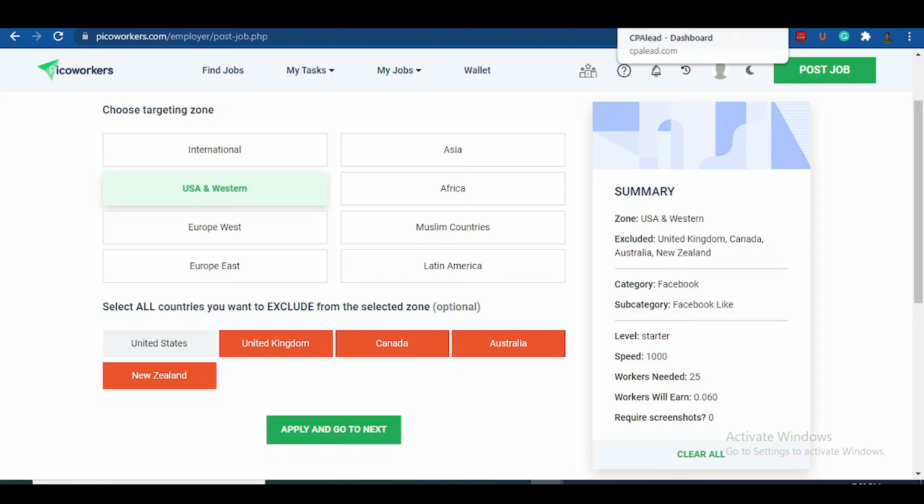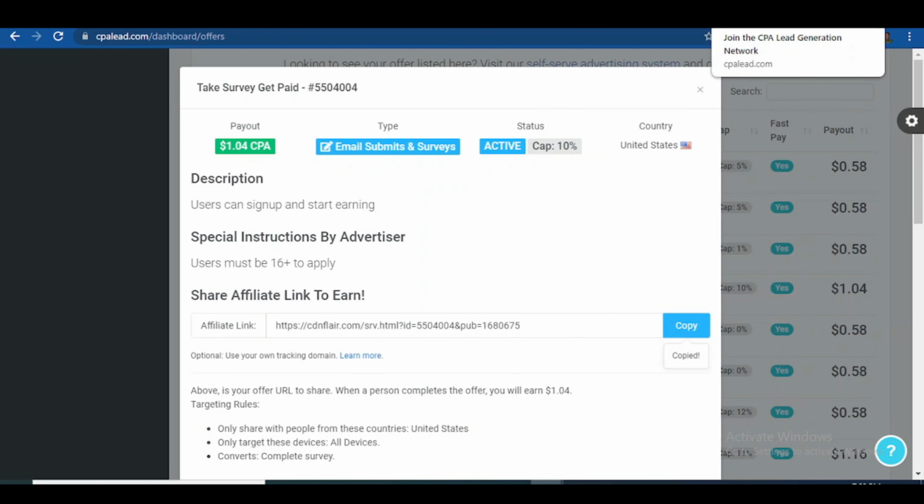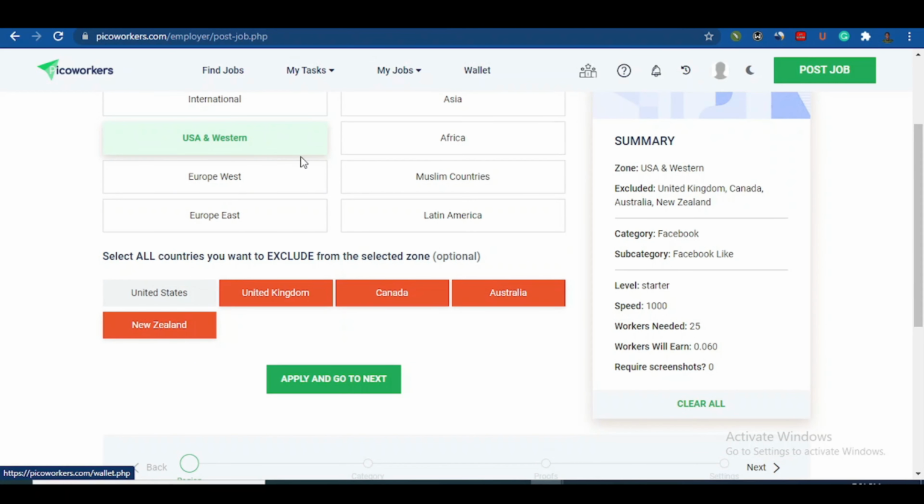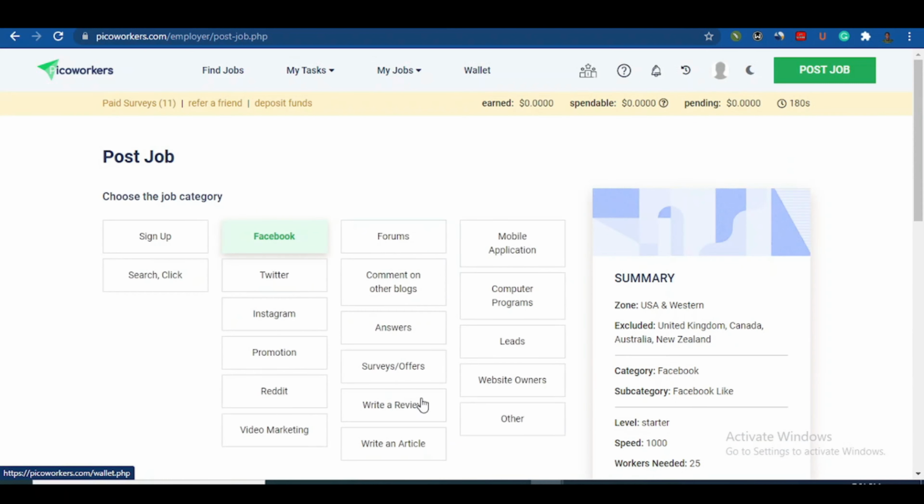But if you want your CPA to be international, you don't need to stress yourself. I will always advise you to make it international. But for the sake of this video, I'm just going to leave it at USA. When you make it international, you just come to Pico Worker and say international. You don't need to exclude any other country. But because I've already made it USA, I'm going to exclude that, apply, and go on next.